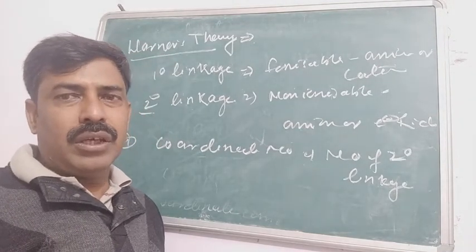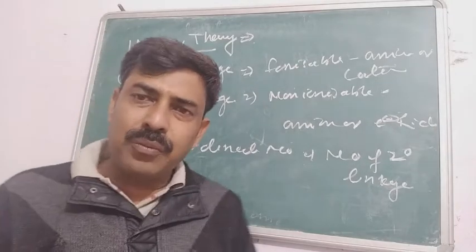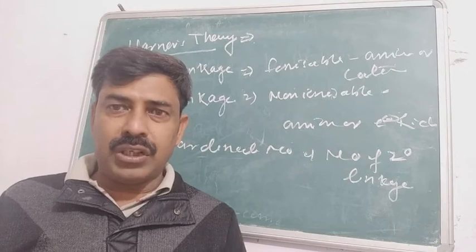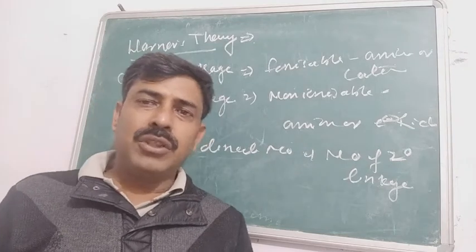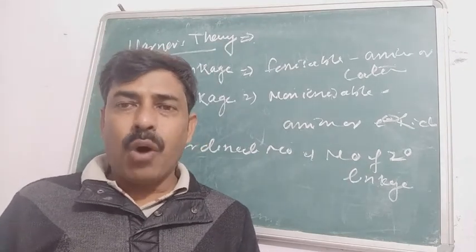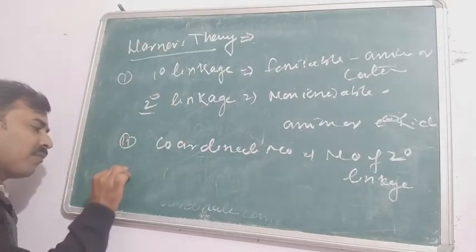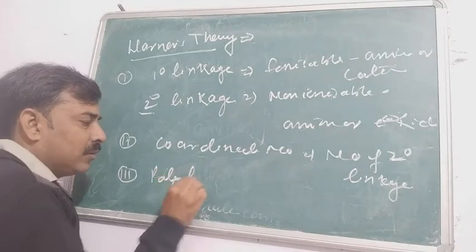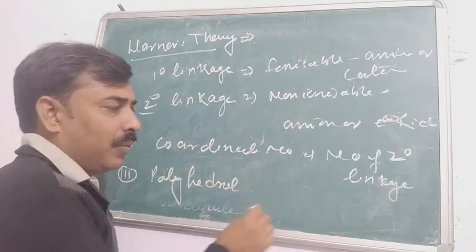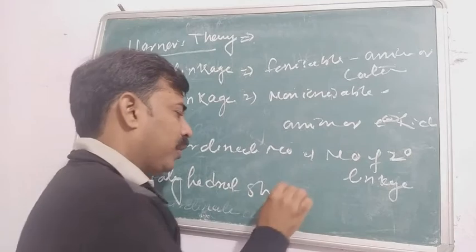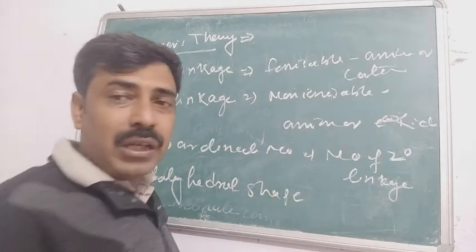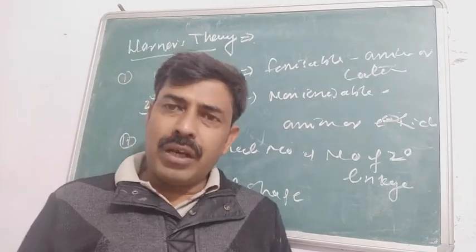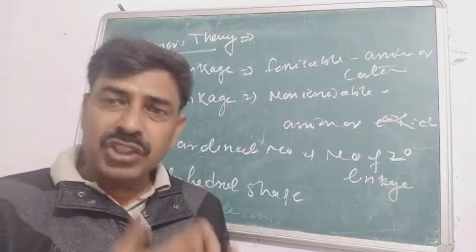And the last one, he also said that for the central atom of each system, there is a fixed oxidation number, and these systems survive in a fixed polyhedral shape. In the previous class, that is class 11, we discussed VSEPR, the valence shell electron pair repulsion theory, where we discussed the shape of molecules.